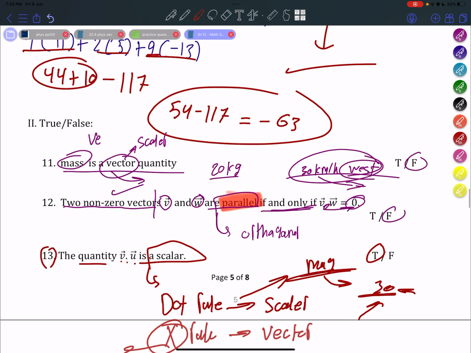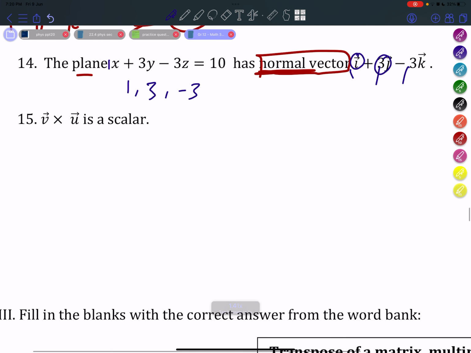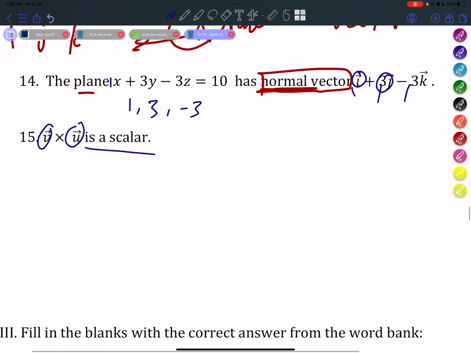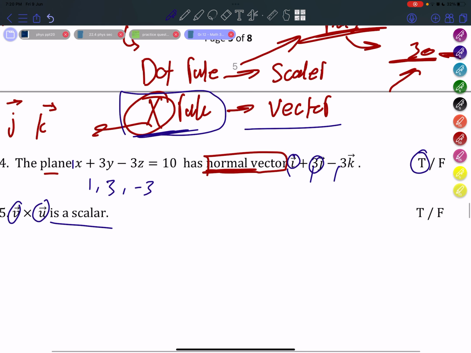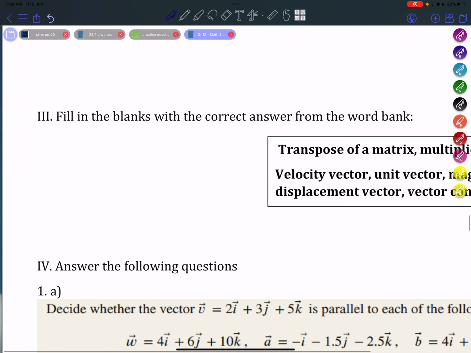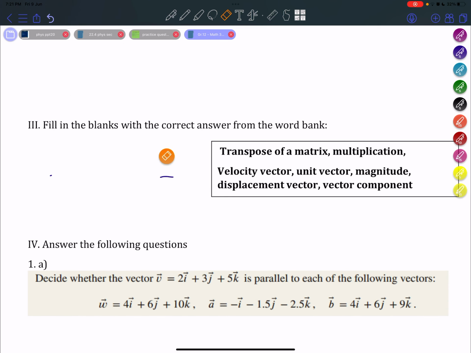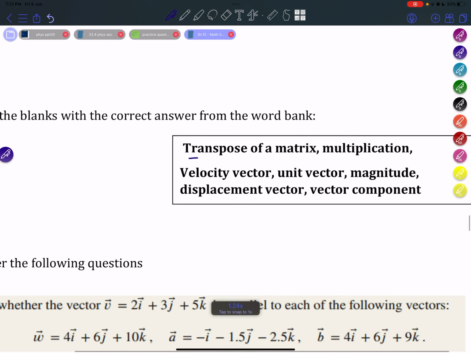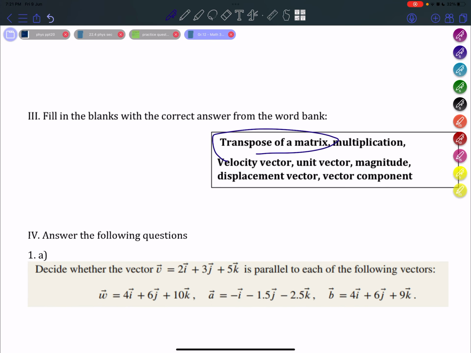Okay, so continuing the true or false questions. V cross U is a scalar. Obviously, we just mentioned that that's false because using the cross rule, we'll be getting a vector value and not a scalar value, meaning that this question is false. So, fill in the blanks with the correct answer from the word bank. Unfortunately, we don't have the statements to fill. Hence, we'll just write the definition of each one of these key terms. And in the exam, hopefully, we get to know how to fill each key term in its place.